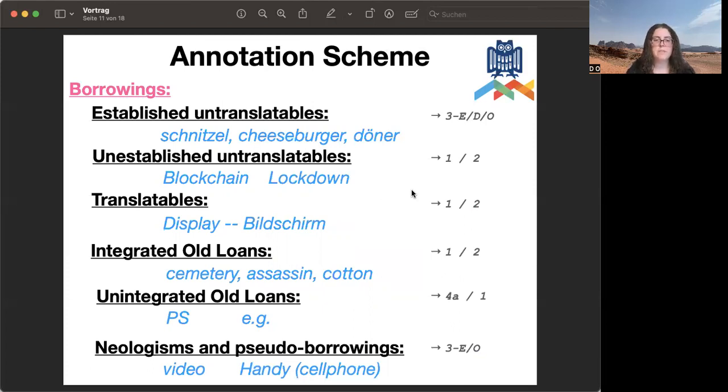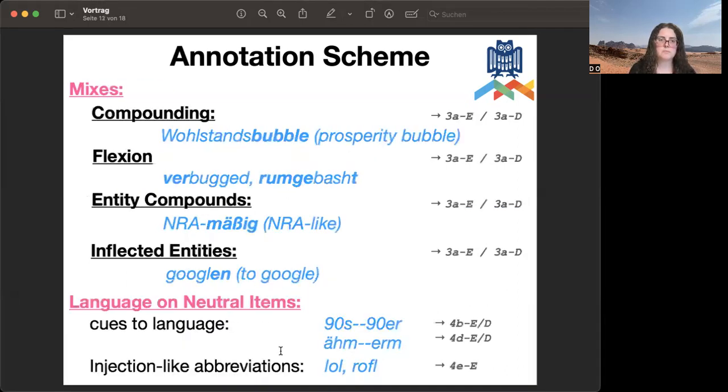And for the integration, for example, the word handy, which is used in German, but is actually an English pronunciation word, it's not really a German word. So people associate it with English, and on the other hand, people would not associate words like cemetery or cotton, which are actually taken from another language, as non-English words.